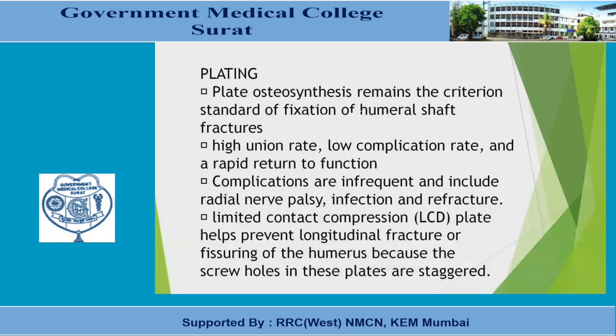The plating. Plate osteosynthesis remains the criterion standard of fixation of humerus shaft fracture. It has a high union rate, low complication rate, and rapid return to function. Complications are infrequent and include sometimes radial nerve palsy, infection, and refracture. Also, the limited contact compression plate helps prevent longitudinal fracture or fissuring of the humerus because the screw holes in these plates are staggered.